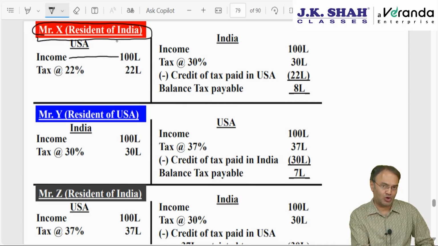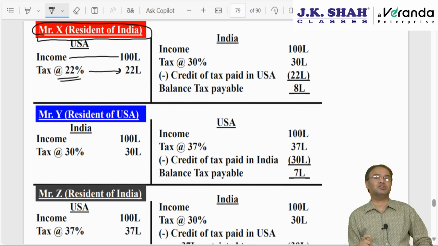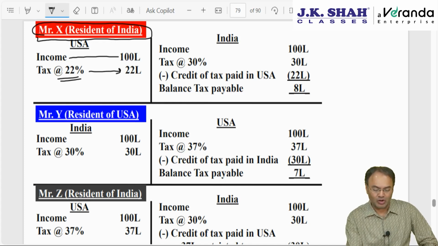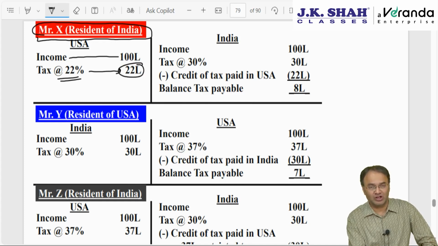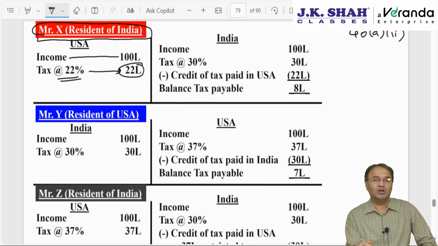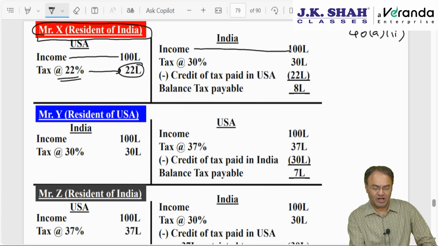Say you are a resident of India, you went to USA, you earn 100 lakh rupees. In USA tax rate is 22%, 22 lakh tax you paid, balance left with you in the pocket is 78 lakhs. Same illustration we had discussed in the DTAA chapter as well. Now you must have repatriated back to India 78 lakhs. However, 22 lakhs tax paid in USA will not be allowed as a deduction in India as per section 40(a)(2). Tax paid outside India will lapse. So in India, income will be deemed to be 100 lakhs.